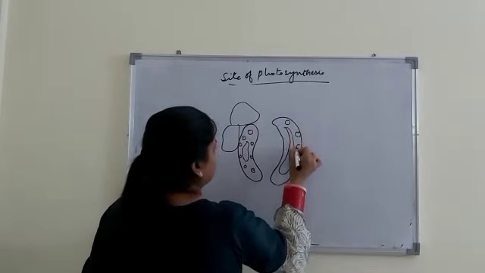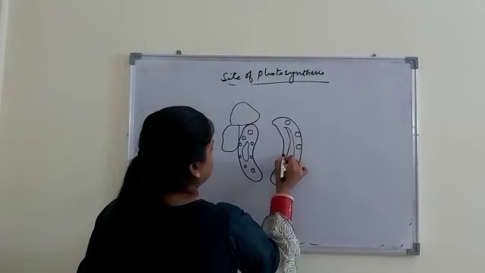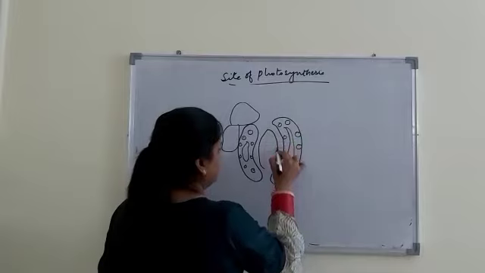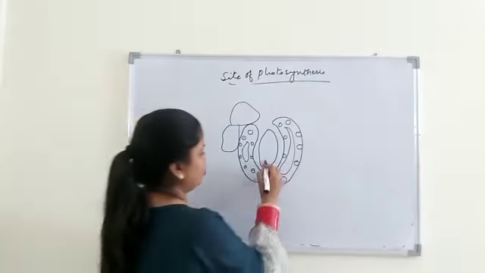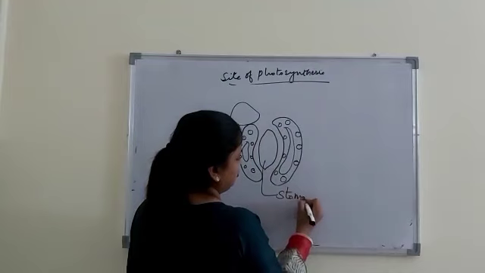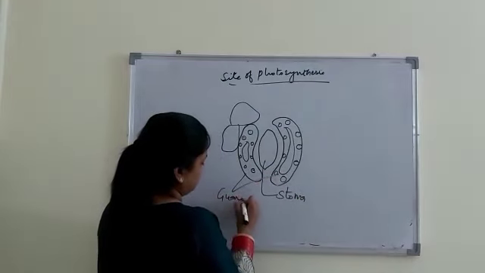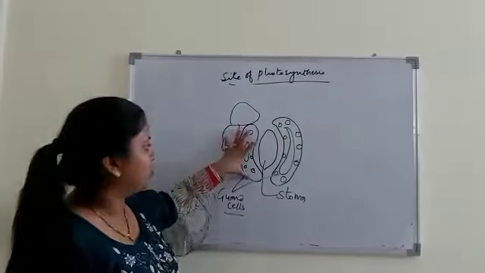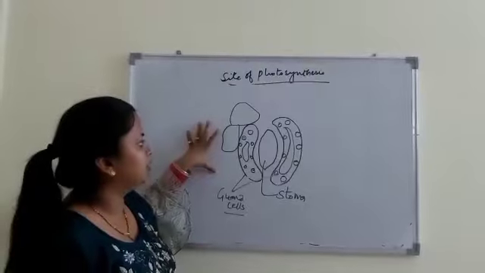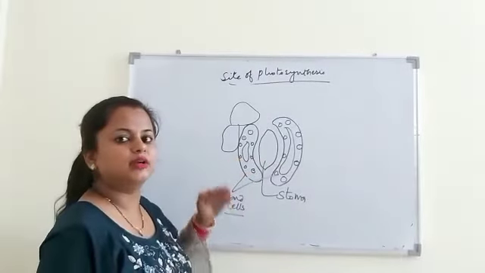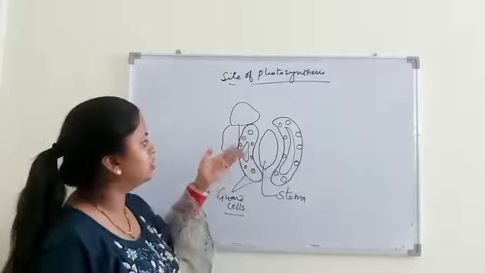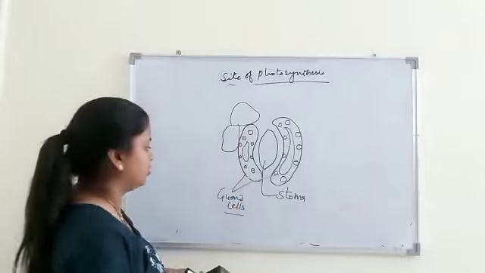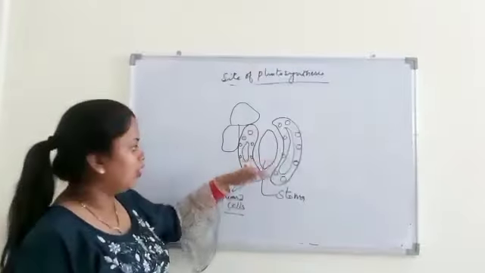This is a guard cell of dicot. These are guard cells of dicot, and this opening is stoma, because singular is stoma. Guard cells are also rich in chloroplasts. So these also serve as a site of photosynthesis, and guard cells are usually present on the lower surface of leaves, and in some plants they are present on upper surfaces also. So generally these are restricted to the lower surface.